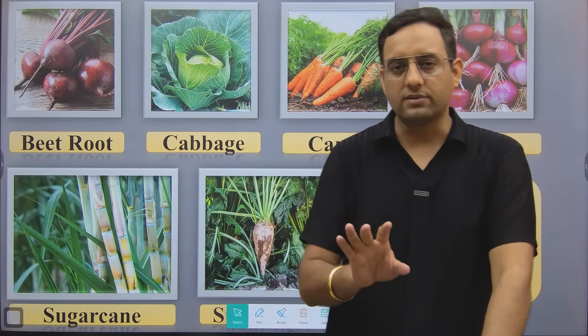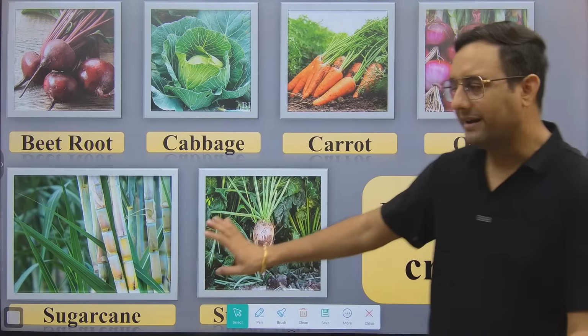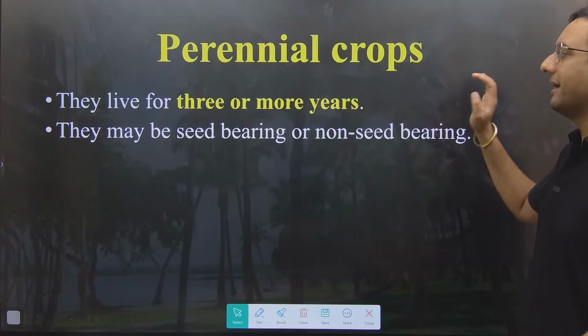So sir, how can you say this is biennial? So I said forest area. Forest area means you are not growing it there. In the forest area it is just a grass. So sugarcane as a grass will be perennial, but sugarcane as a crop in your study will be considered as biennial. Right guys? Okay, so these are the examples of biennial crops.